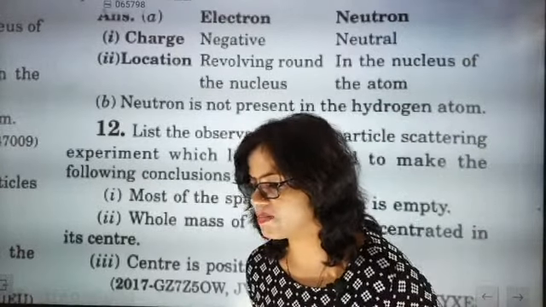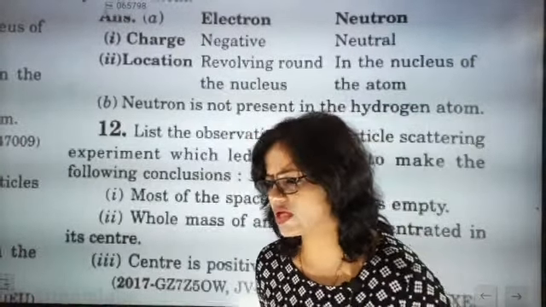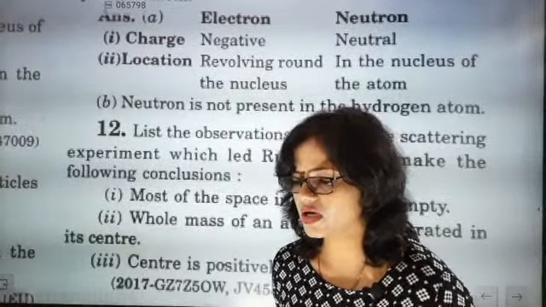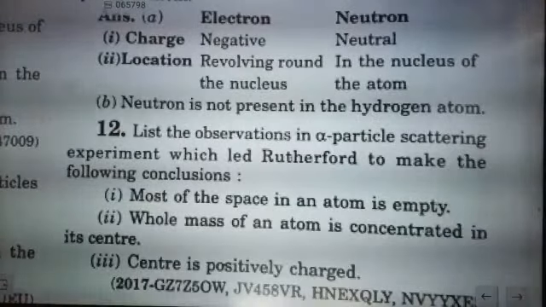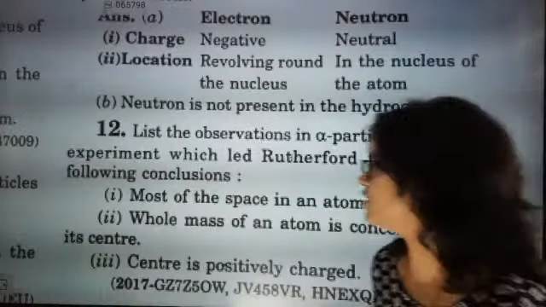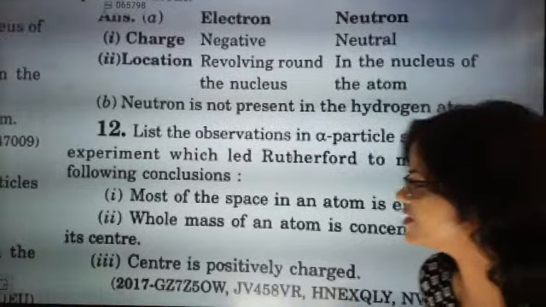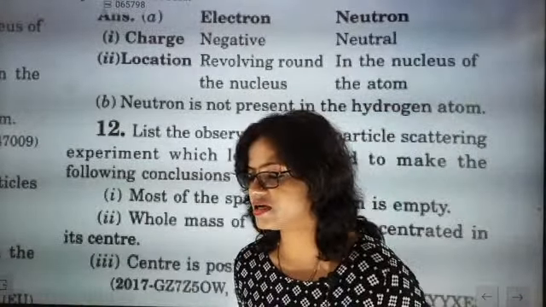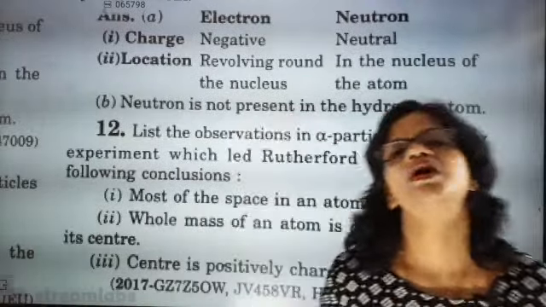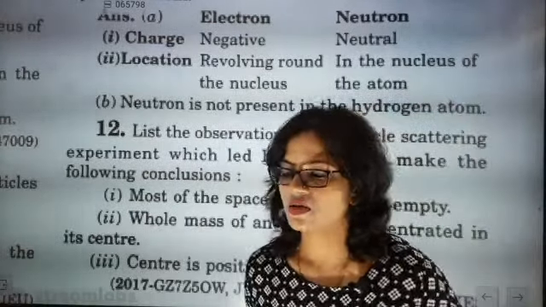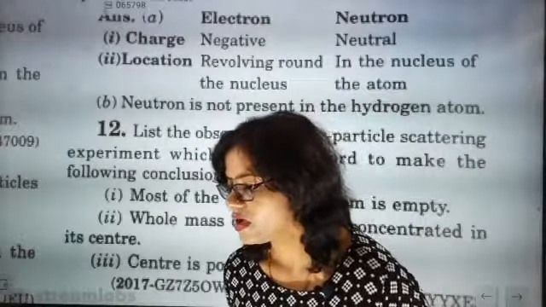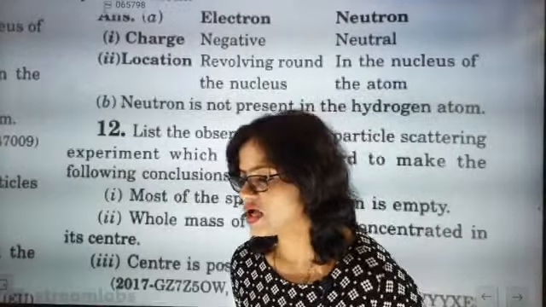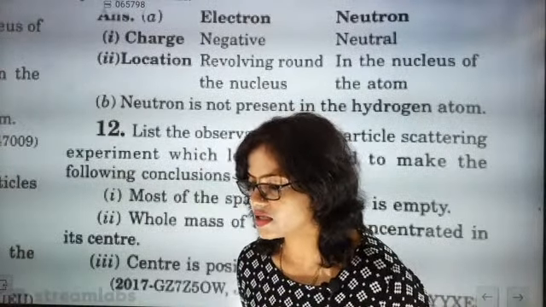Most of the alpha particles pass through the gold foil. Yes, absolutely. When we come to the center, Keshav, come on, complete the statement. It's not a complete statement right now. Most of the space in an atom is empty. Whole mass of an atom is concentrated in its center. How did he come to know? Madhav is telling, because some alpha particles returned by making 180 degrees. Are they making 180 degrees? Pass through means it is going to retrace its path. Absolutely correct.